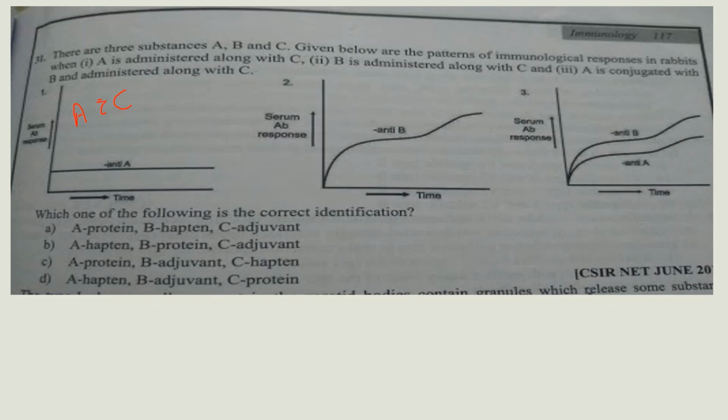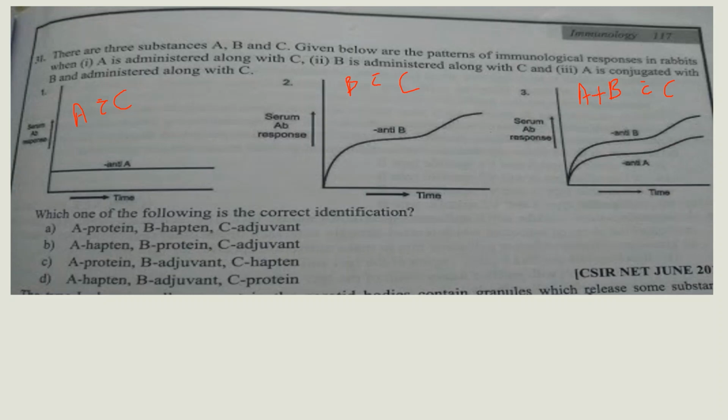Next, second, B is administered along with C. And third, A is conjugated with B, that means bound with B, and administered along with C.